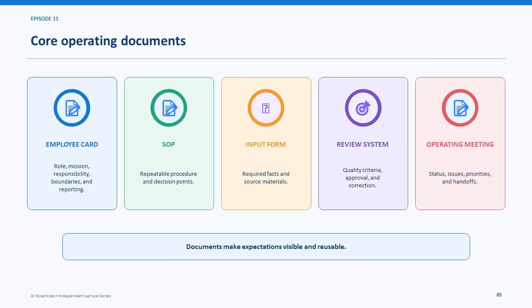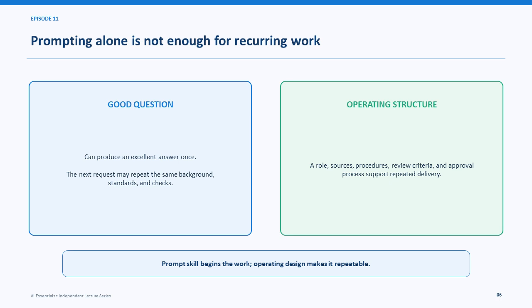Core operating documents include an employee card, standard operating procedure, input form, review system, and operating meeting or report. Documents make expectations visible and reusable. Prompting alone is not enough for recurring work. A good question may produce one answer. An operating structure preserves the role, sources, procedure, review criteria, and approval process across tasks.